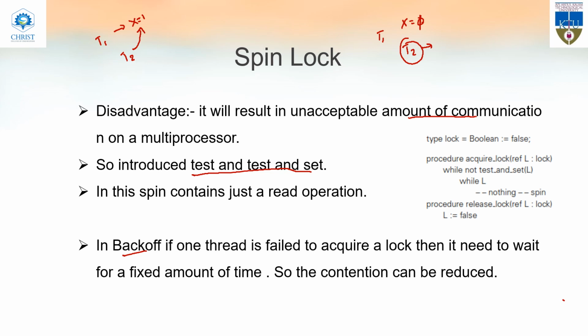And this is the procedure. Lock is the variable that is used. First it will test and set. After test and set, if the lock is not available, then it will go for testing only. No setting will be done. I hope it is clear.